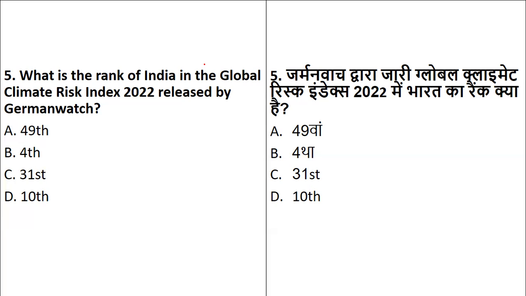Okay, so the rank of India when it comes to the global climate risks index is 10th. That is the rank. This is a factual question, so I have to tell you it is 10th. Last year it was 7th. So it is 10th now. This is one of the topics related to people, development and environment, and you have to be a little bit alert on this.